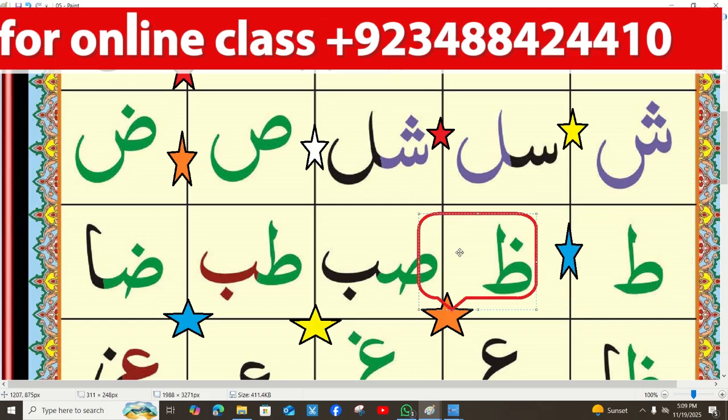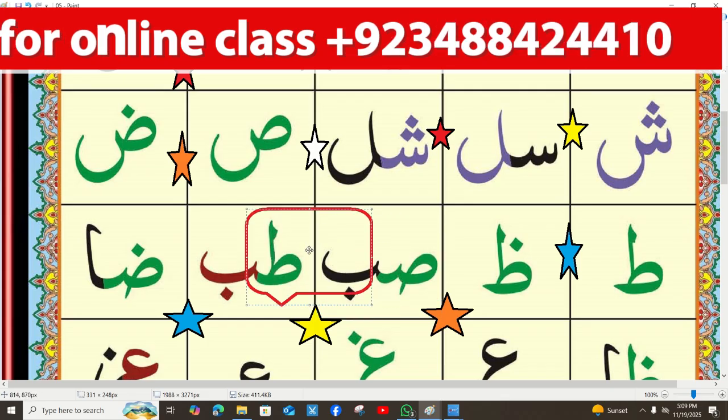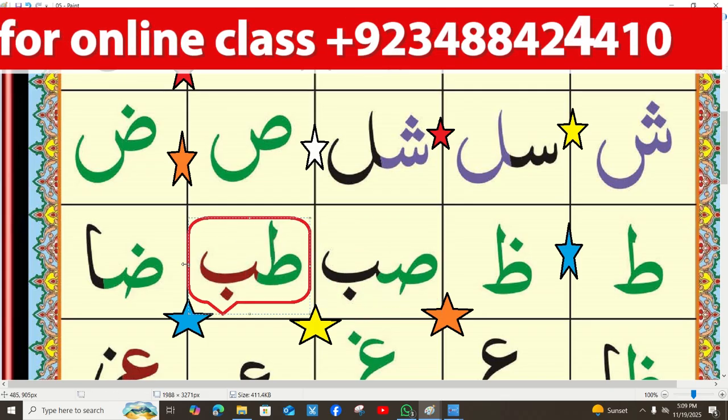Next one, Swadba. The Swad letter is the first letter and the second one is the Ba letter. Next one, Twaba. The first letter is the Twa letter and the second one, the red one, is the Ba letter. The Ba letter has one dot under the letter and the Twa letter is without a dot.